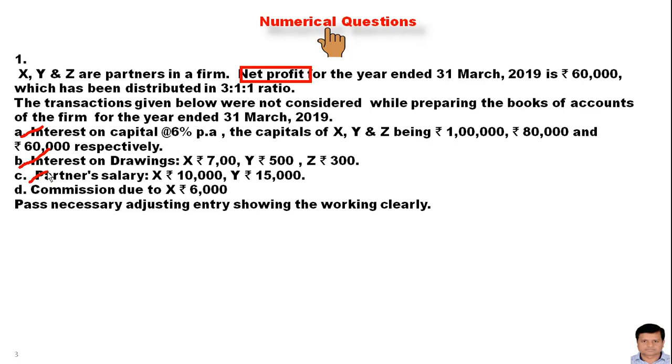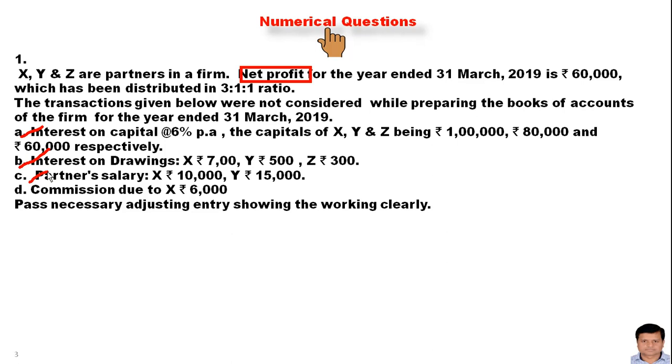So we need to adjust these transactions in the same way as we make the transaction. For example, interest on capital increases the amount of capital, so we will add this amount. Interest on drawing decreases the amount of capital, so we will deduct this amount. Partner salary increases the amount of capital, so we will add this amount, and the commission also increases the amount of capital.